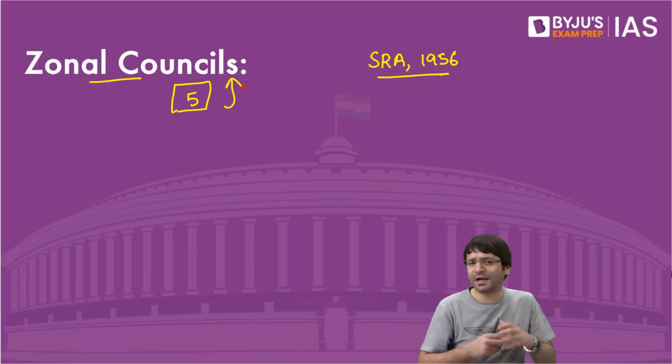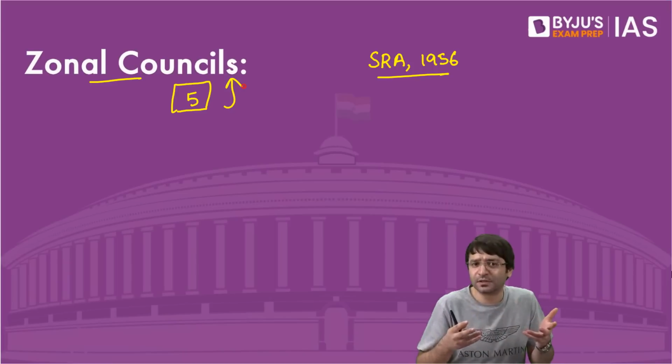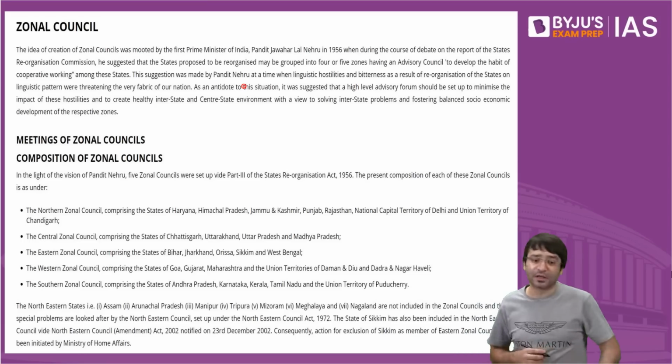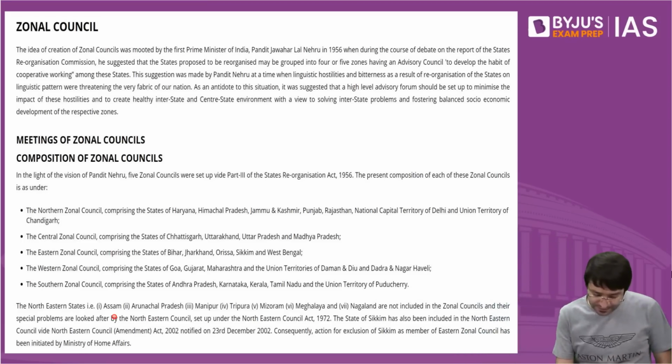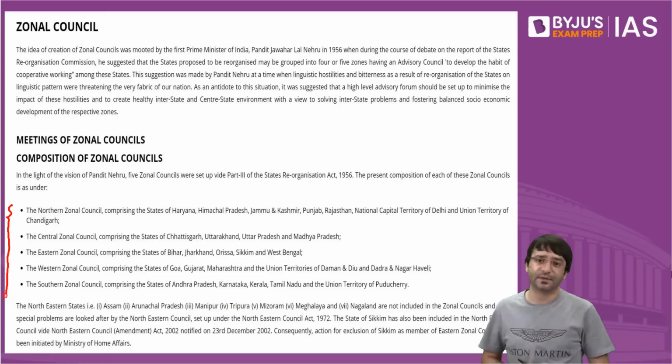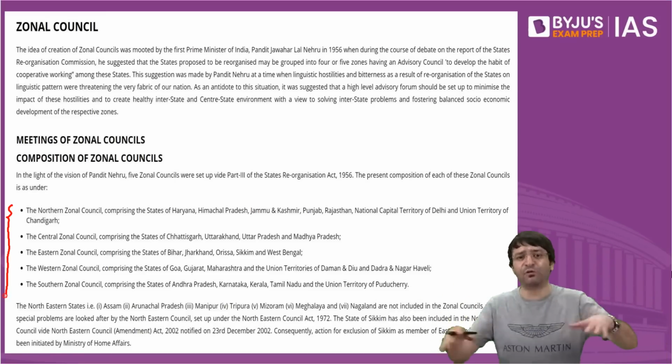Pandit Nehru said, why can't we create zones? Zonal councils. That means we will have 5 zonal councils. We will have a northern zonal council, a southern zonal council, eastern, western, and central zonal council. And let's have the meetings of these zonal councils every year.